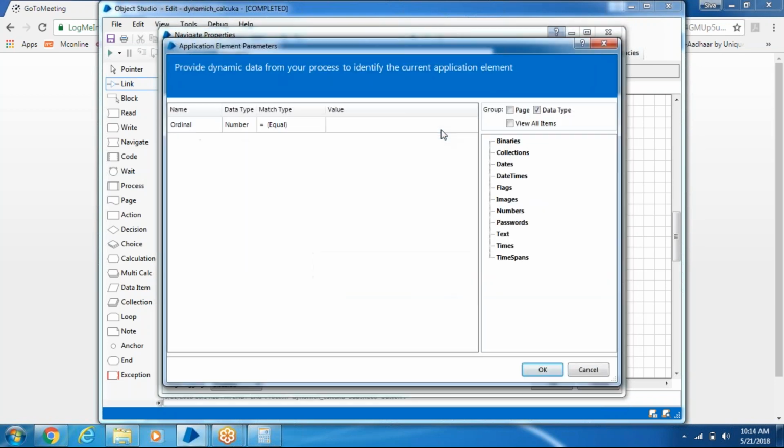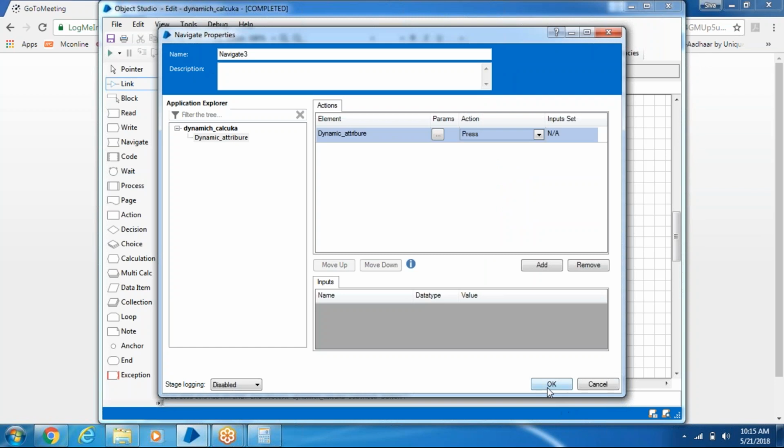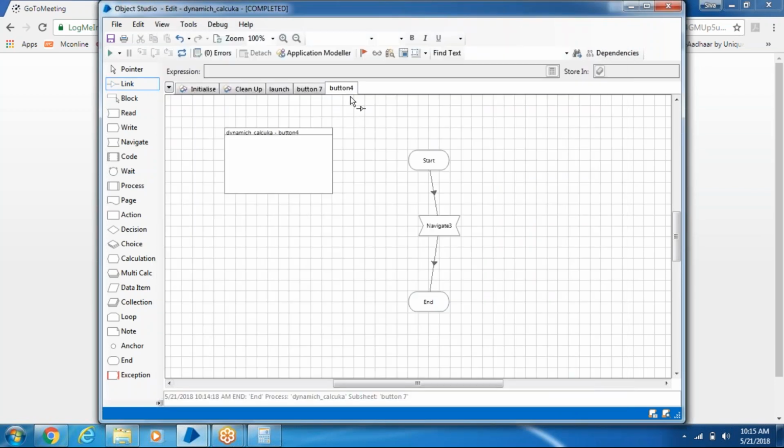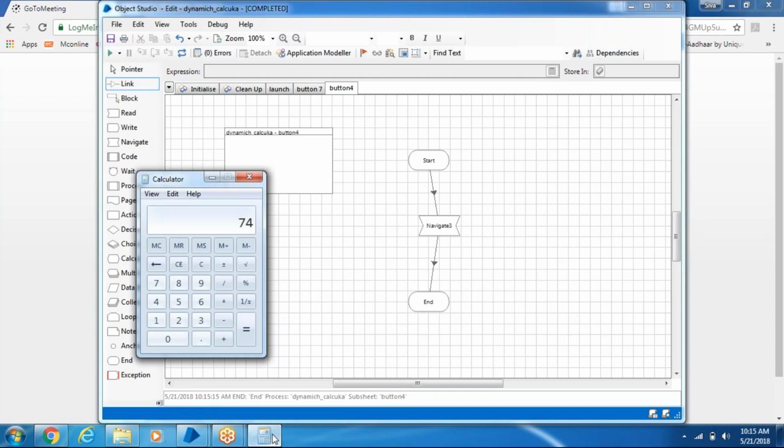When we are using dynamic, everything we are going to use dynamic attribute only, and then only the value will change. This parameter value we are going to change, that's it. Based on the parameter value, it is going to pick the things. It works based on that behavior. So remember, wherever you have the same properties for multiple elements, now it has clicked on F4.